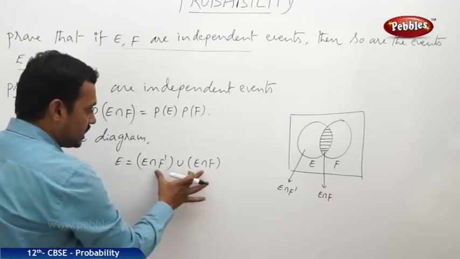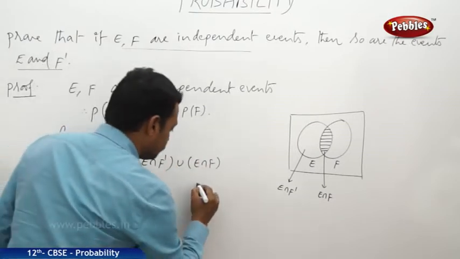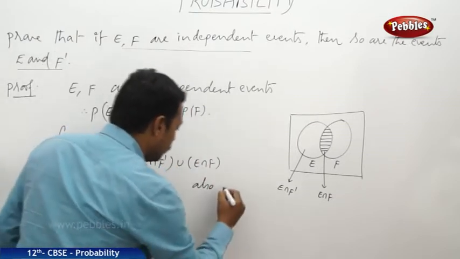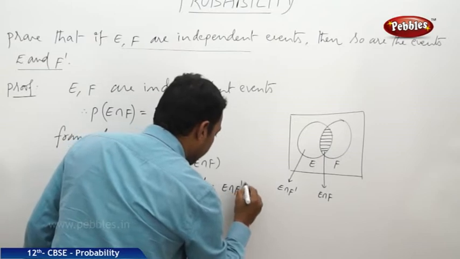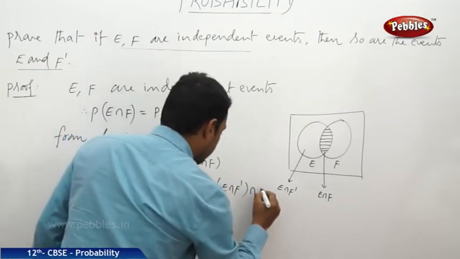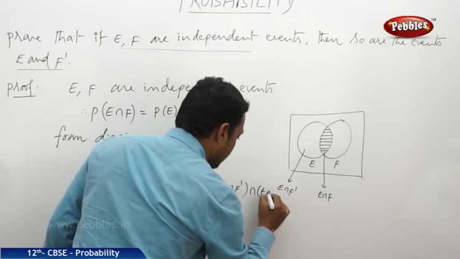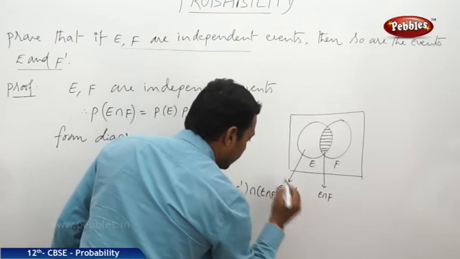There is no intersection between these two. And also E intersection F dash intersection E intersection F is equal to phi.